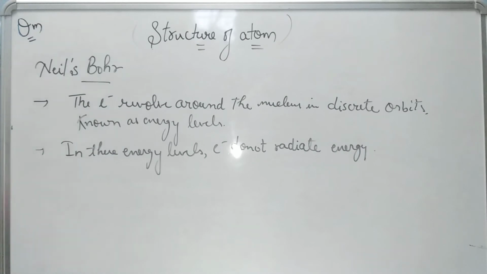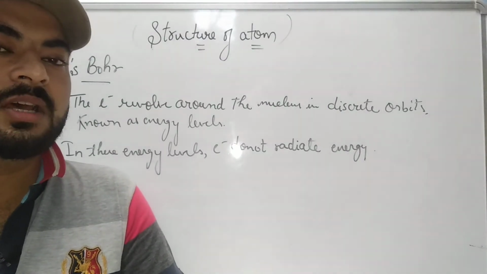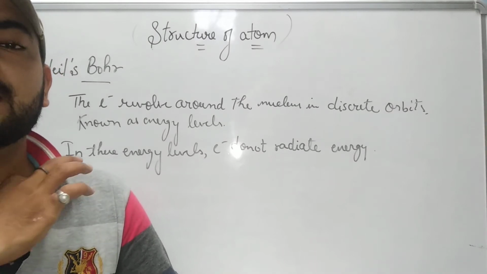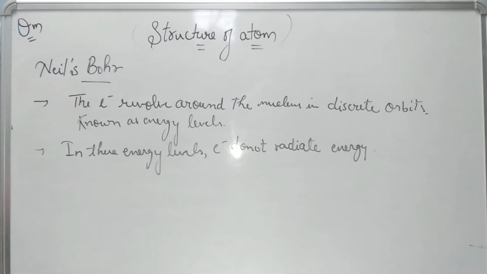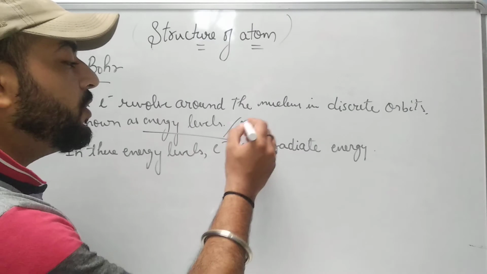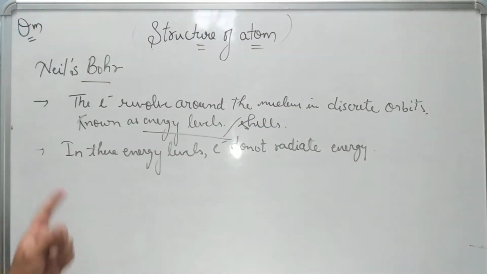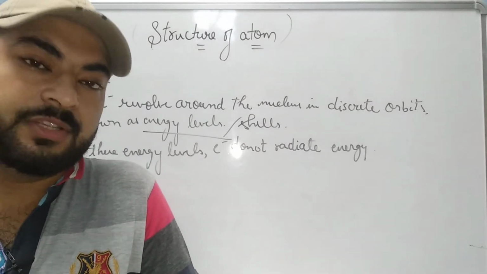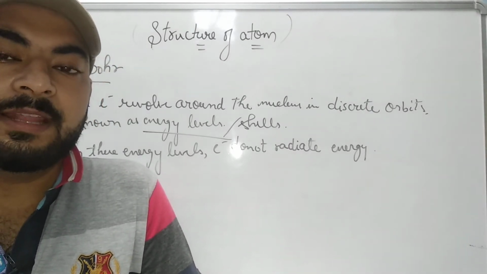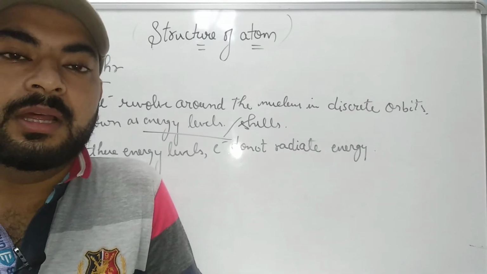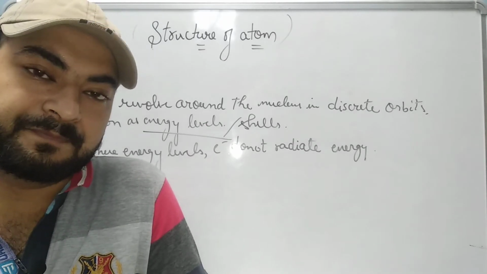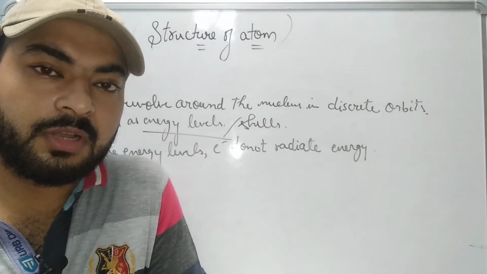Right? So Niels Bohr proposed two postulates in his model of atom that modified Rutherford's model, and now it is well accepted. According to him, the electrons revolve around the nucleus in discrete orbits which are known as energy levels or sometimes as shells. In these energy levels, the electrons while revolving do not radiate energy. This was the Niels Bohr postulate that finally removed the drawbacks of Rutherford's model of an atom. Right? So this was all about the models of atom.